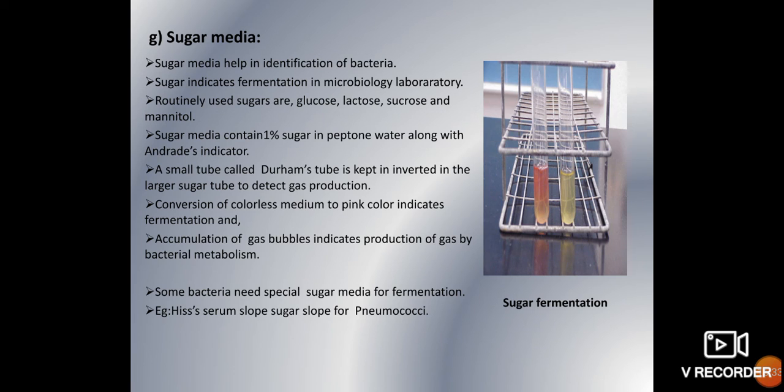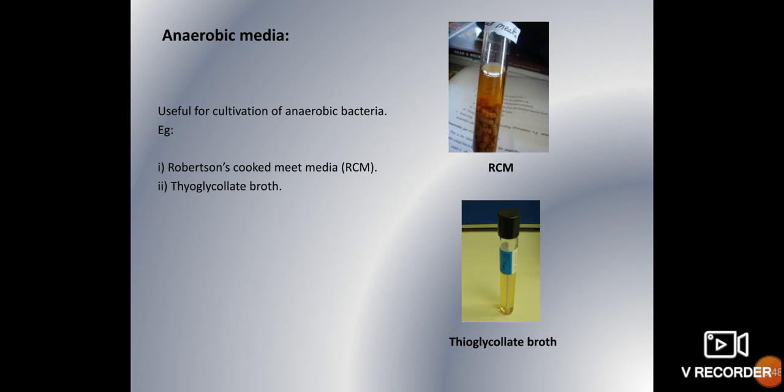Some bacteria may need special sugars. In those cases you can go for special sugar media. For example, Hiss's serum sugar slope is used for pneumococci. Like that, for other bacteria you can use some other sugars also.